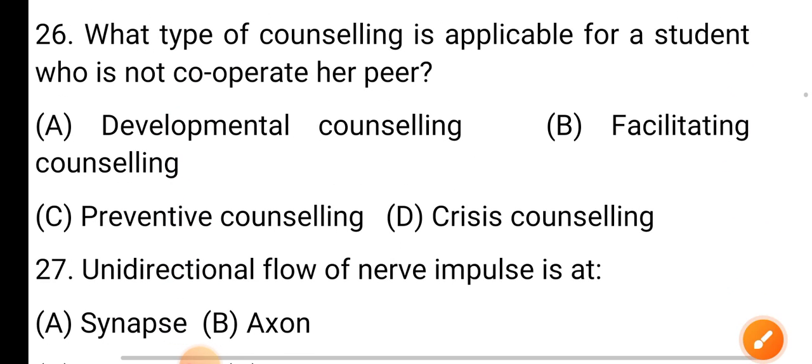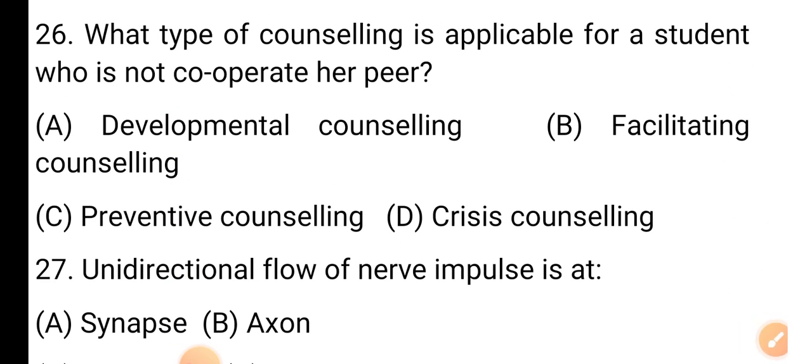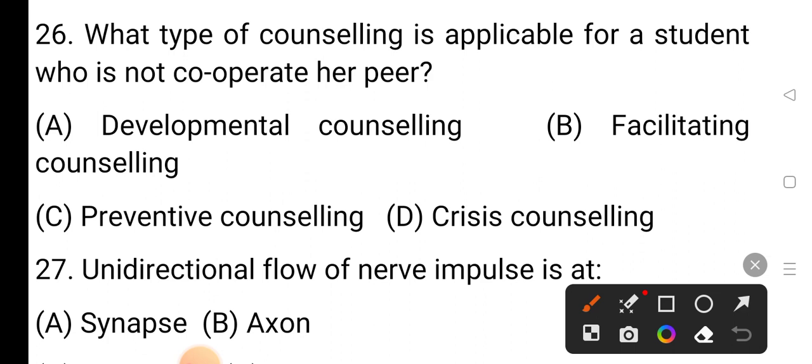Question number 26. What type of counseling is applicable for a student who does not cooperate with her peers? Option A is developmental counseling. Option B facilitating counseling. Option C preventive counseling. And option D is crisis counseling. The correct answer is option B, facilitating counseling.